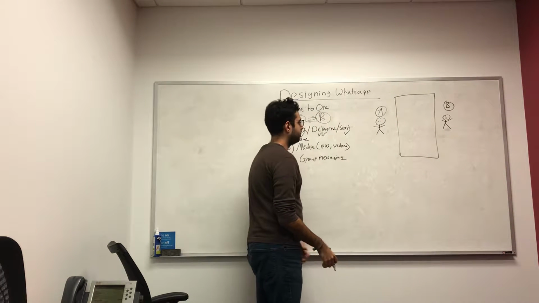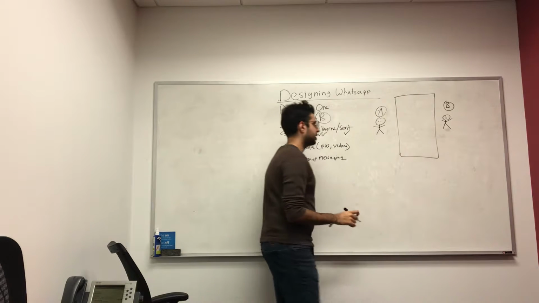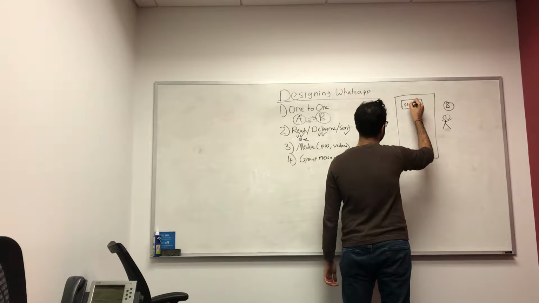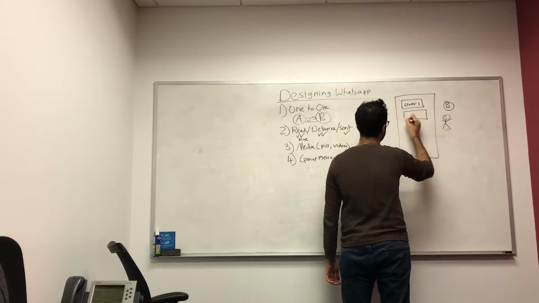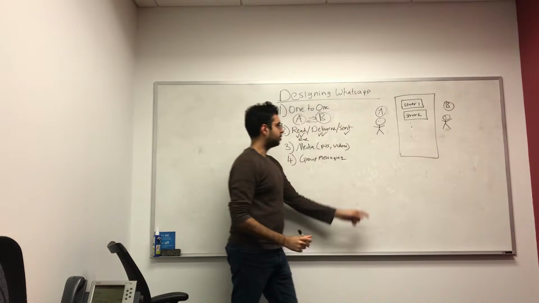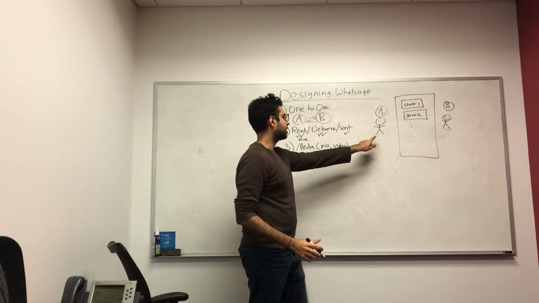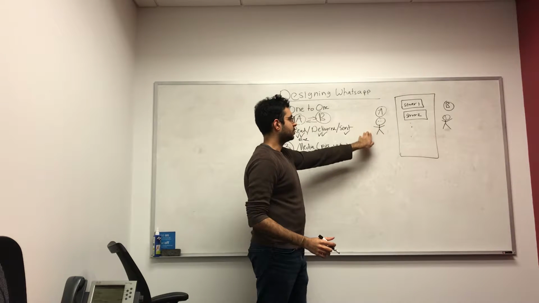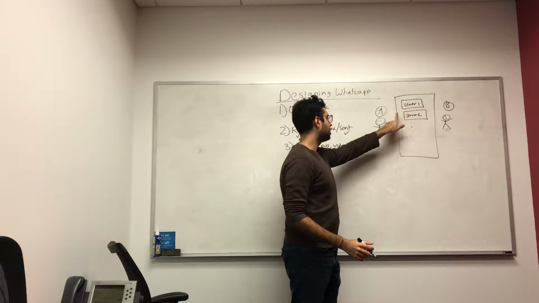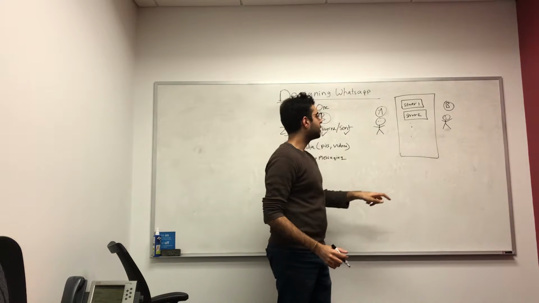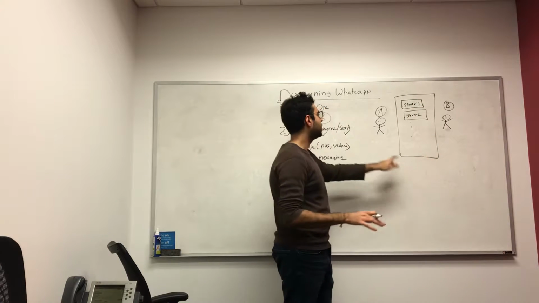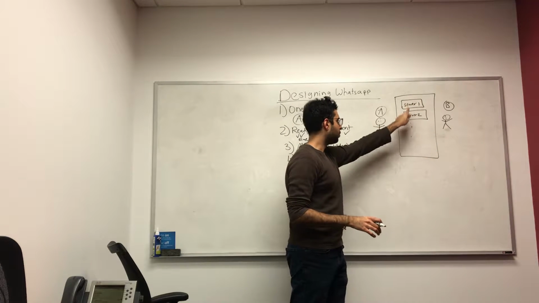One way we can think about this is by having servers in the middle. Let's say this is server 1, this is server 2, and so on and so forth. So what I'm getting at is that user A gets assigned a server. For example, user A will be talking to server 1. Whenever user A wants to send a message to anyone, user A will first contact server 1.